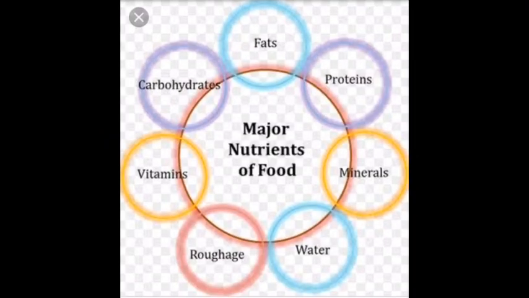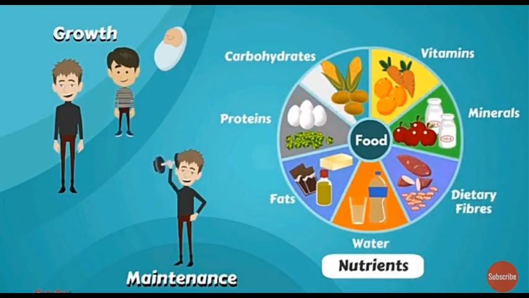We have already studied about the different nutrients, or we can say the different components. So what are the different major nutrients of the food? Carbohydrates, fats, proteins, minerals, water, roughage, and of course the vitamins. So the question arises, why does the food consist of different components and why do we take varieties of food? Can't we stay with a single kind of food? No. All the different nutrients are necessary equally for the complete growth and development of our body.